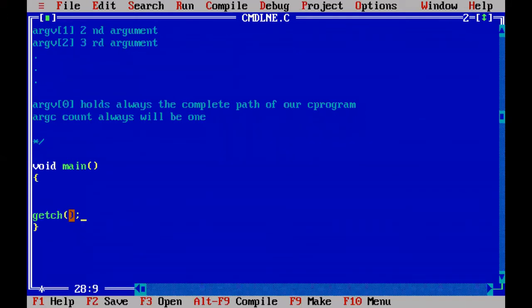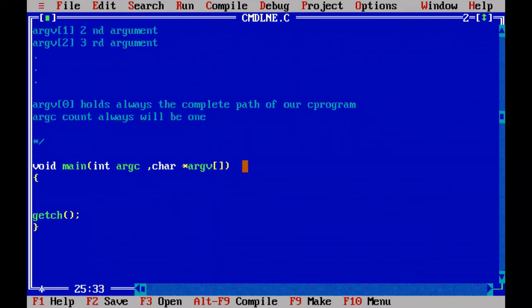To receive command line arguments in our program, we have to modify our C program: int argc, comma, character type pointer argv. So arg0 will hold the path to the file name, arg1 will hold the first argument, arg2 the second argument, arg3 the fourth argument, like that.